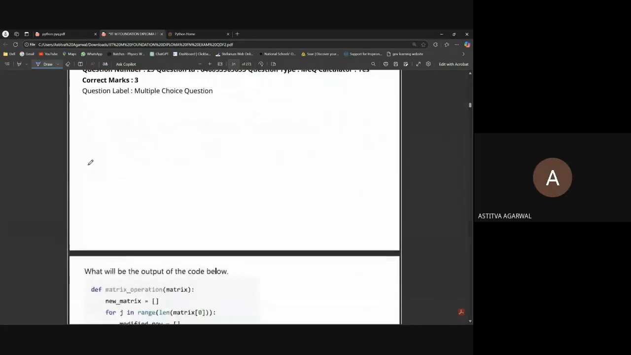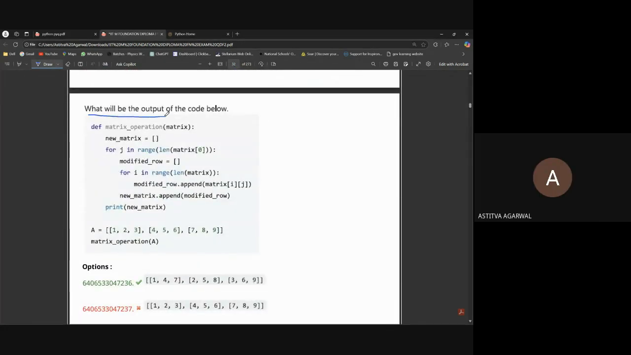So next question. What will be the output of the code given below? Define matrix operation, matrix. This is our parameter. New matrix is equal to list. So we have initialized a new list named new underscore matrix. For j in range, len of matrix of 0. Okay, you got it. So what will be the j? The j will work in the range of the length of the zeroth index of the matrix. Okay, 3.